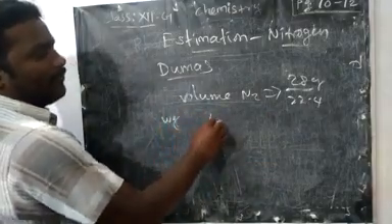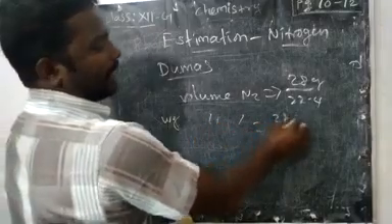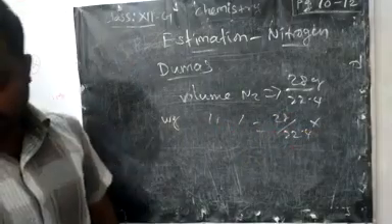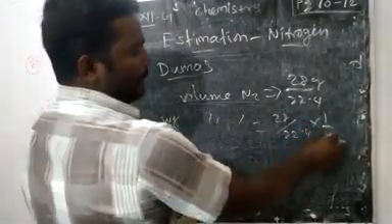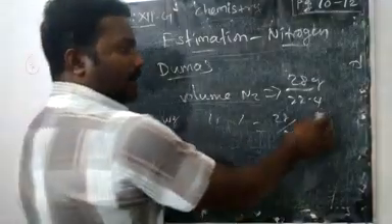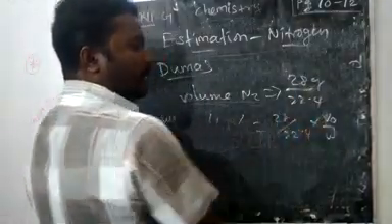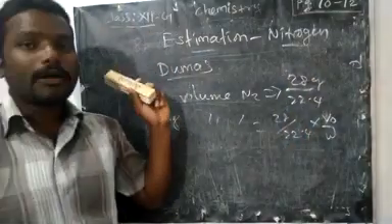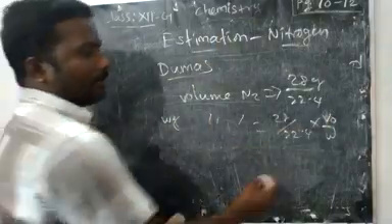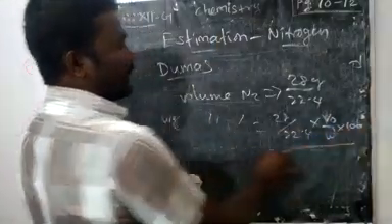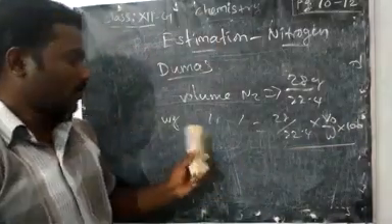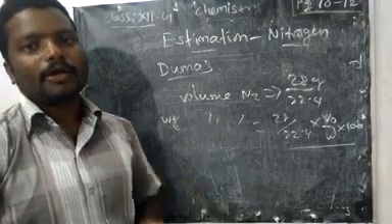For W gram, the volume of nitrogen gas: how do you write it? 28 divided by 22.4, into 1 by W. Out of this W, how much volume did we get? V naught. So the formula we got previously for V naught, you have to apply that value here. For percentage, you multiply by 100. This is the formula to find the mass or the volume of nitrogen in the organic compound.